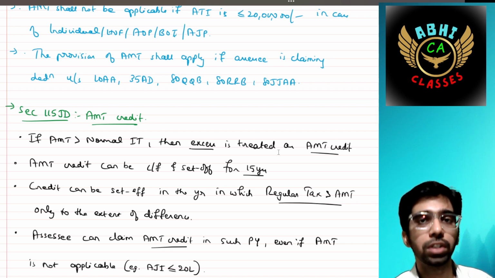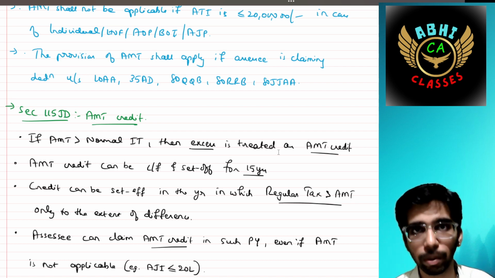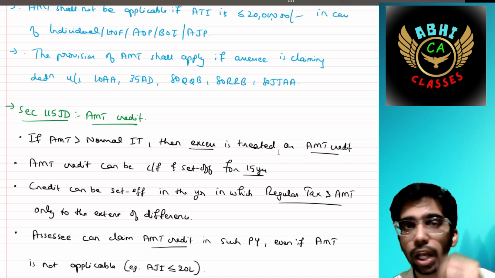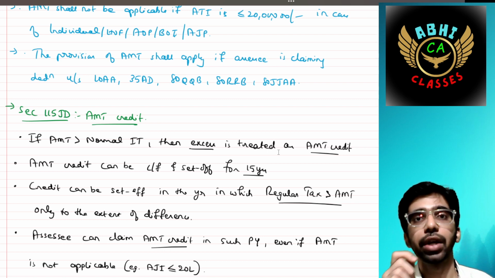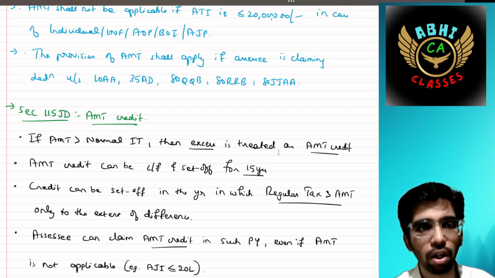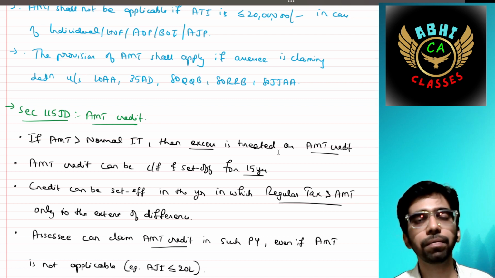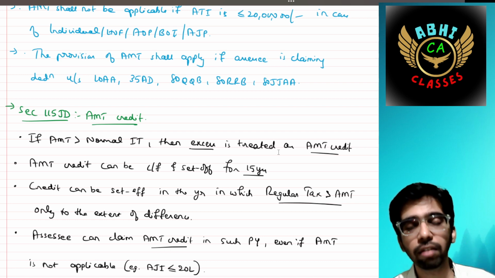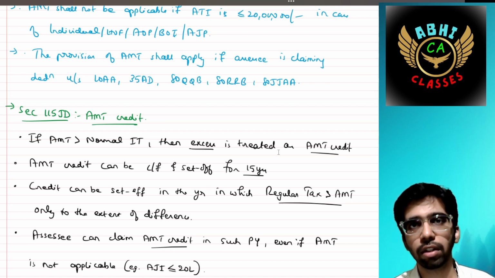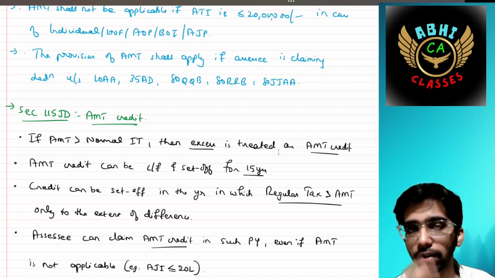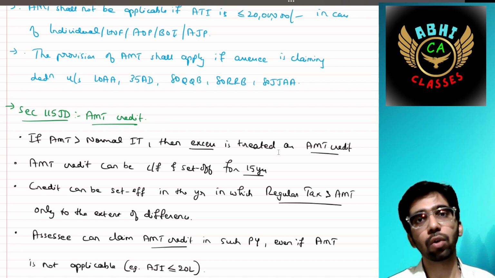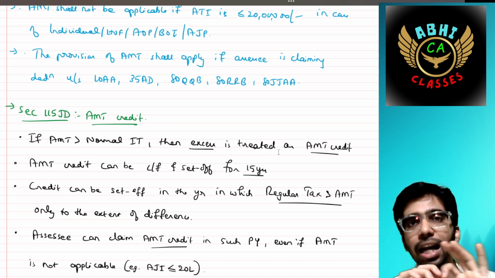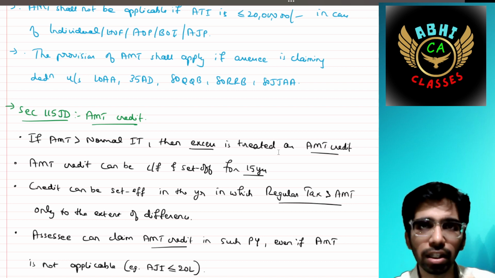AMT credit can be carried forward for set off for the next 15 assessment years, excluding this one. The credit, that extra 2 lakh, can be set off in the year in which regular tax is more than the AMT provision, only to the extent of the difference. For example, in any of the next 15 years, if my tax as per normal is 12 lakh and AMT is 10 lakh, here I have to pay whichever is more, and the extra is 2 lakh, so I can utilize that 2 lakh from here. Okay, this is the AMT credit. It is the same thing as ITC, input tax credit, but here it is AMT credit.